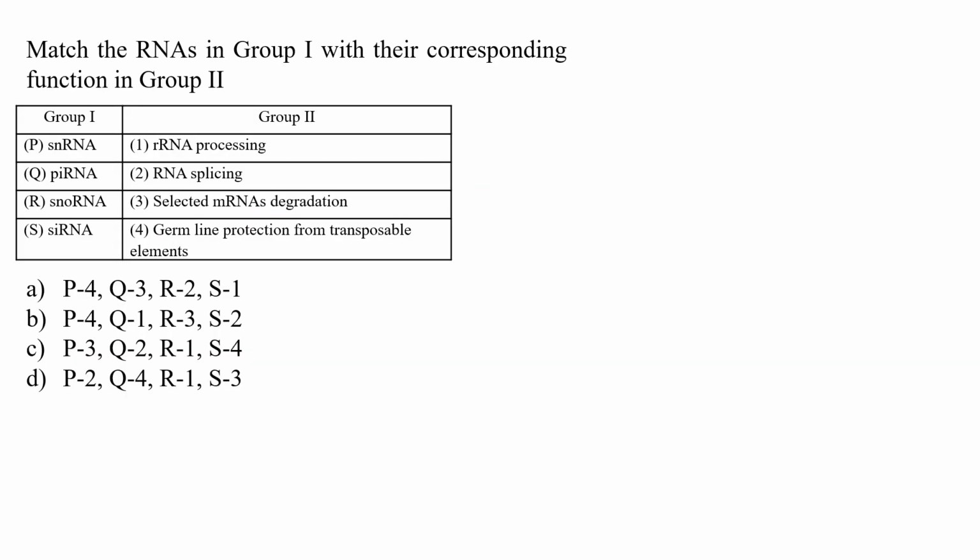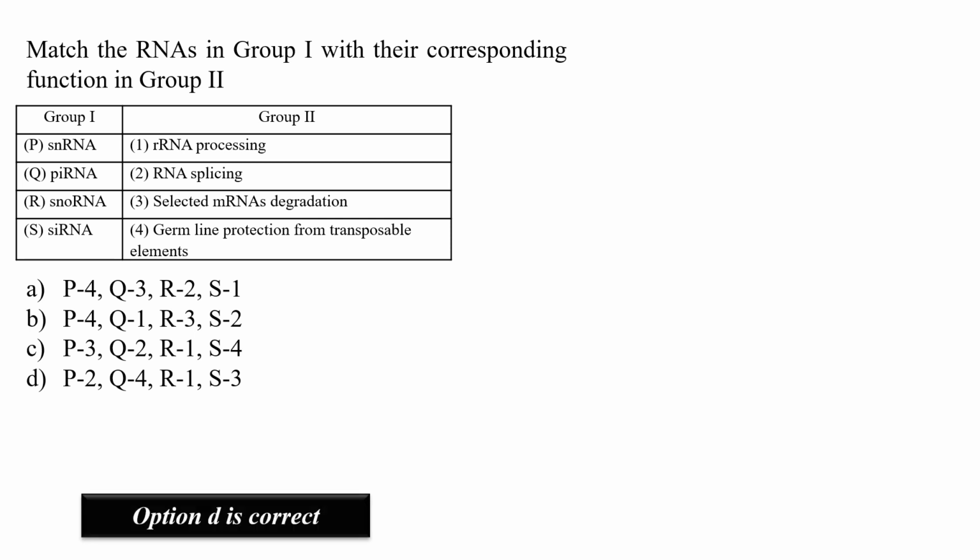Next question is match the RNAs with their corresponding functions. Remember one thing, that all RNAs are not coding RNAs. There are something called non-coding RNAs which are responsible for various cellular processes. Some of them are mentioned here. We know that snRNA is responsible for RNA splicing, while the piRNA is responsible for germline protection from transposable elements.